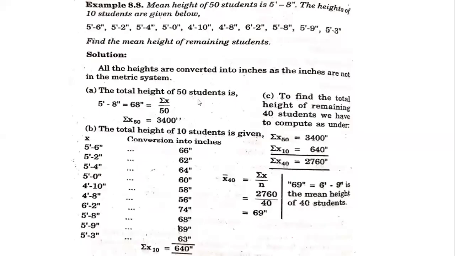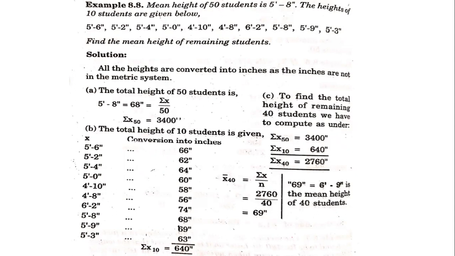Now let us take some other type of problems. This is another variety of problem. Here the data is given like this. The mean height of 50 students is 5 feet 8 inches. The heights of 10 students are given below. So this data is given below. Find the mean height of the remaining students.